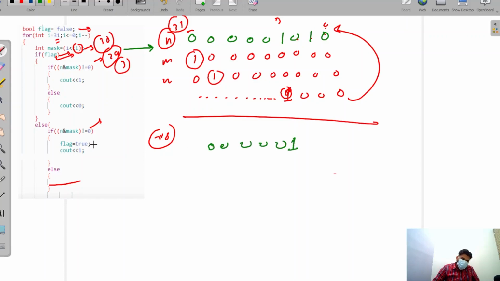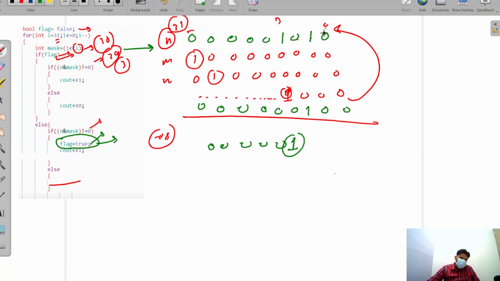Okay, so this one will tell us that we found our first one. That's why we set flag equal to true, because flag equal to true will tell us that we got our first one, and we print this one. Okay, and we print this one here, and this tells us that the flag is equal to true. After that we shift our mask.